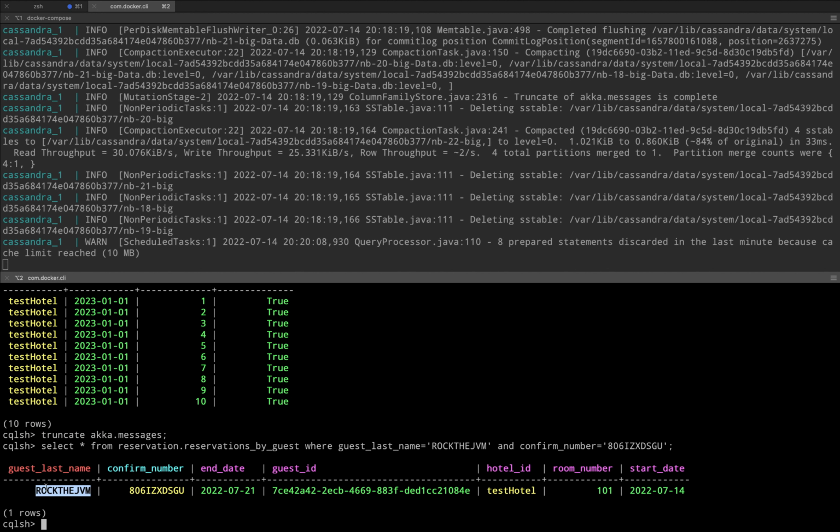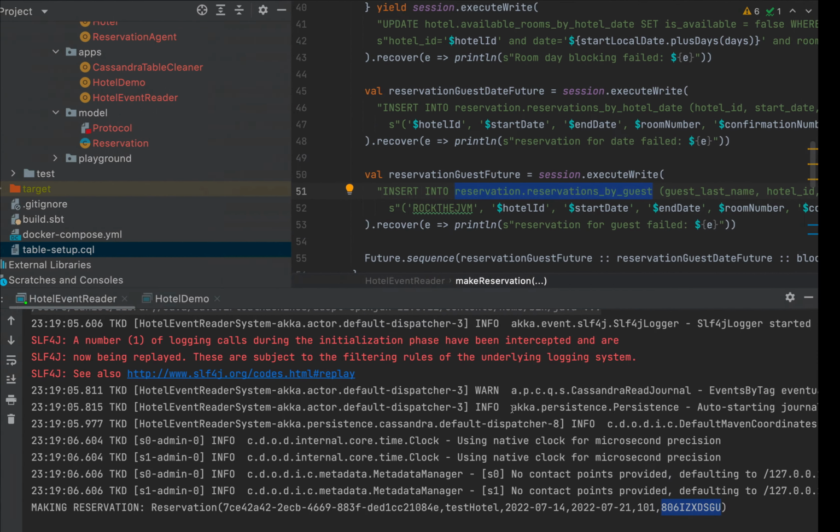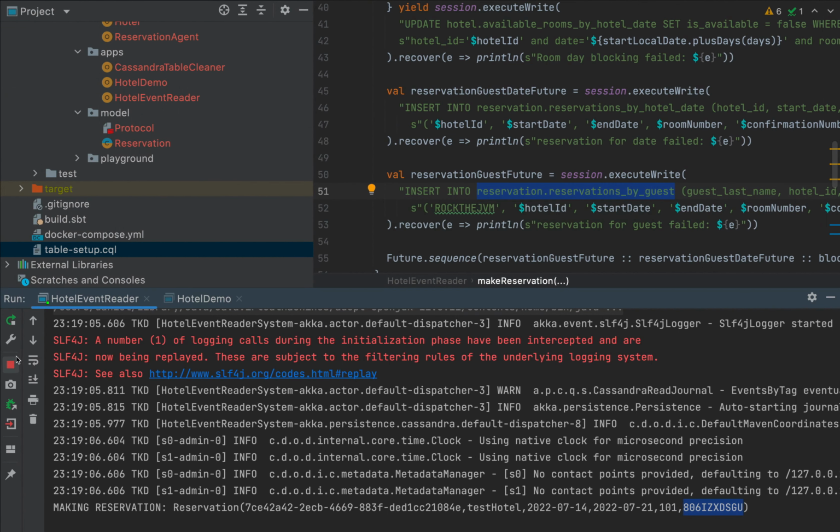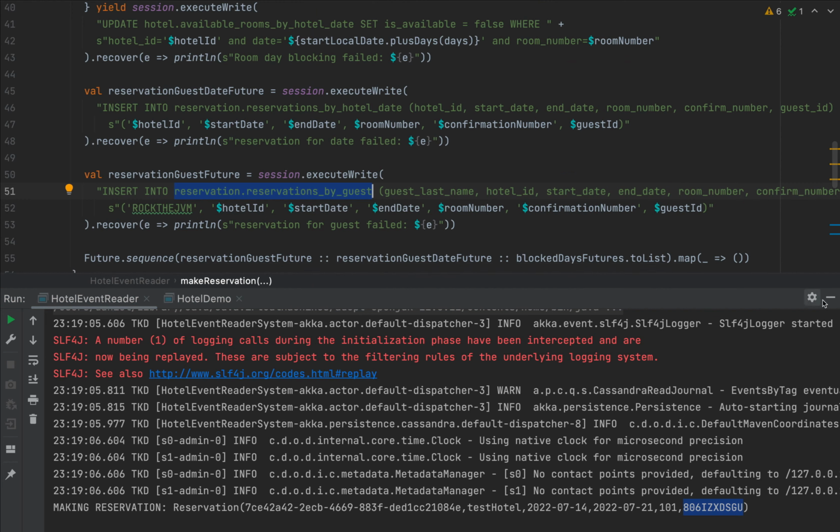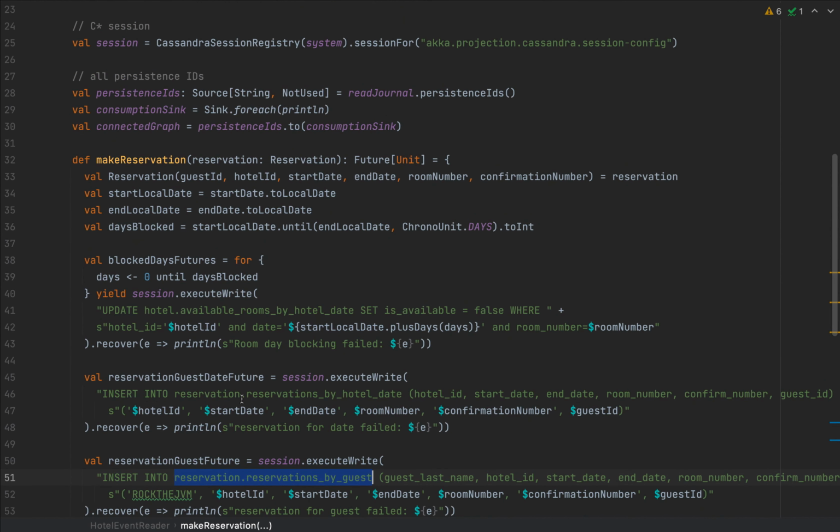So the guest last name is RocktheJVM. Obviously, you can enhance this data with some real names for your guests. The confirmation number, end date is the 21st of July, and the start date is the 14th of July, as was requested by that event. This is great. We can try the same for the other table, but I'm pretty sure we're also going to have the data there.